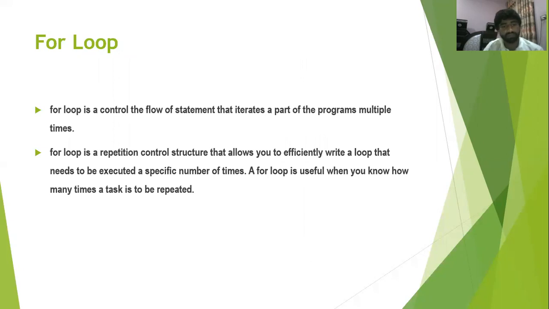A for loop is a control flow statement that iterates a part of a program multiple times. Here the loop works on the statements and conditions we give it, and it controls them. It always works on conditions: where it starts and where it will end. A for loop is a repetition control structure that allows you to efficiently write a loop that needs to be executed a specific number of times. A for loop is useful when you know how many times a task is to be repeated.